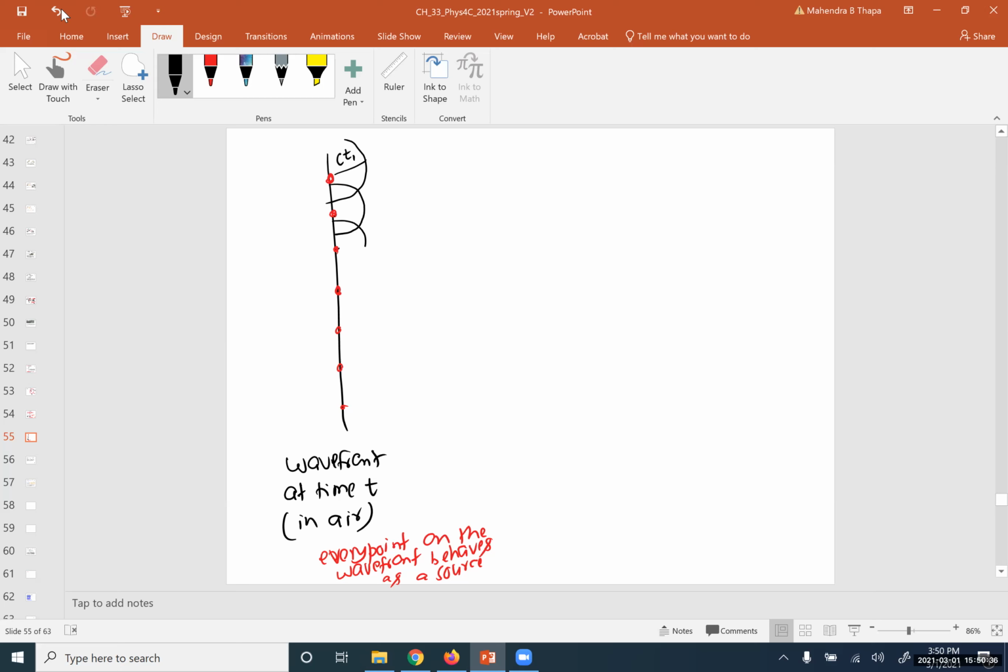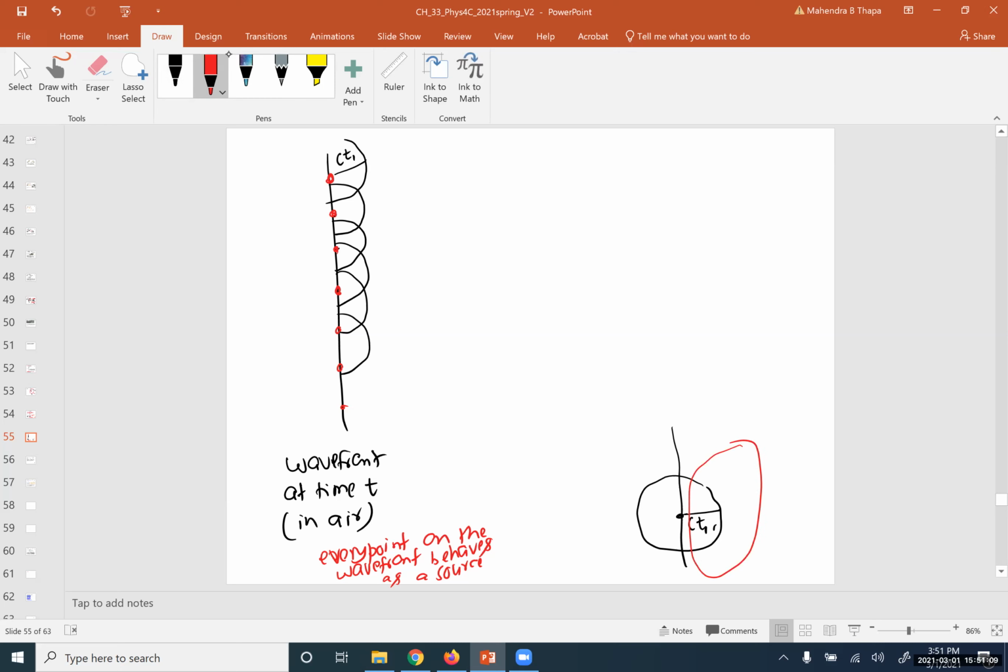So each source is like this. If this is the source, it will spread light everywhere, and this distance will be c t1. In this case, we are just taking the first half, this forward half.